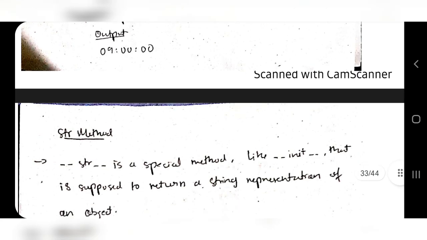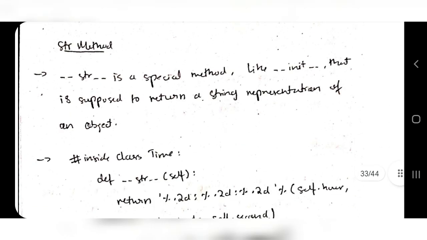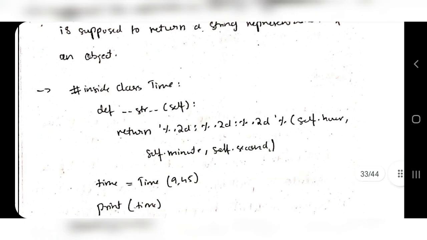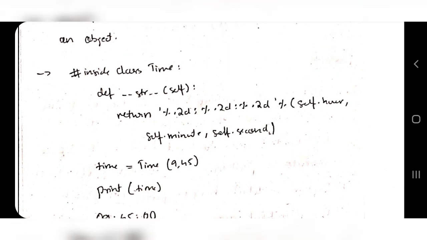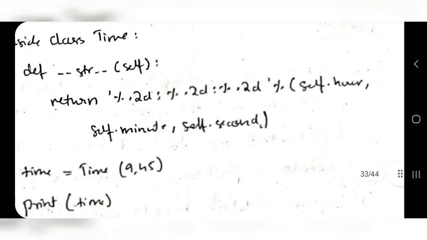So the time is printed as 9 o'clock. The str method is just like init, but it is supposed to return a string representation of an object. If the object has many things, like hour, minute and seconds, three things in your class definition, and you want to display that, you will be using str. How it should be displayed, that is defined here.